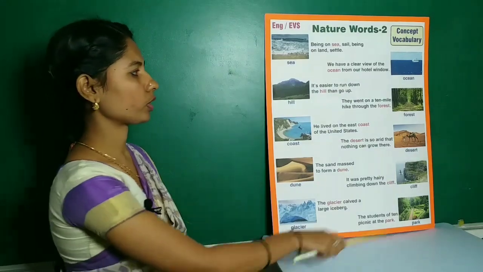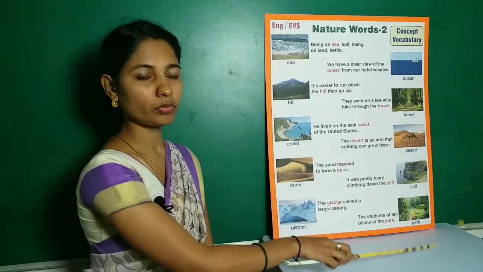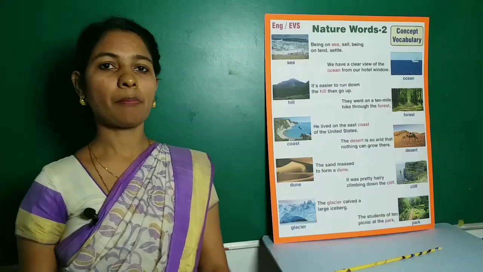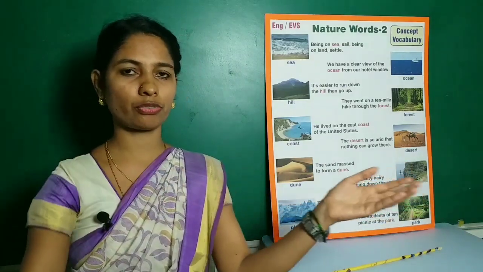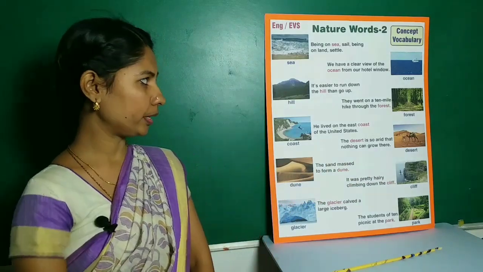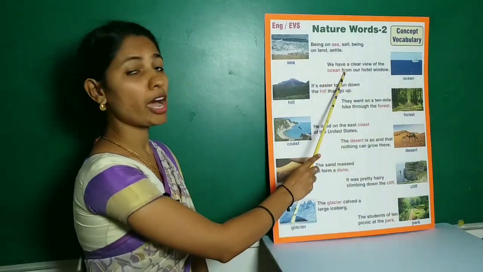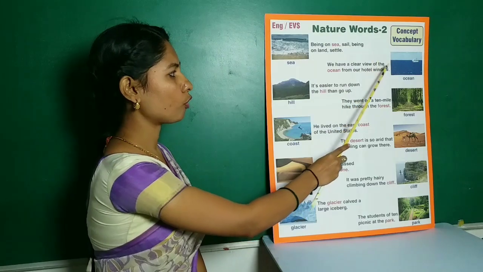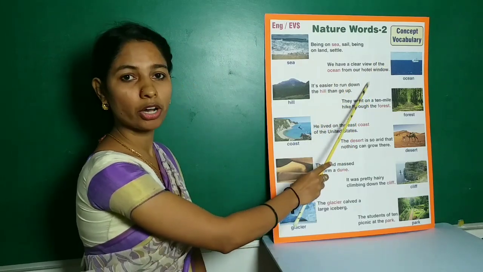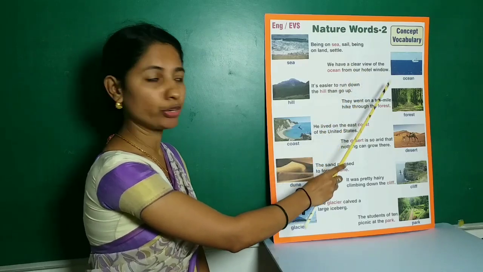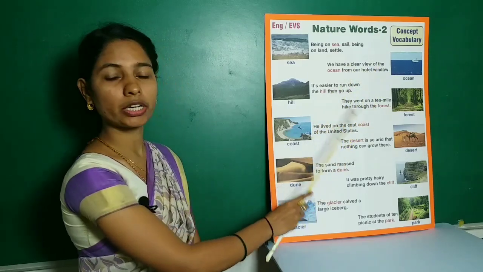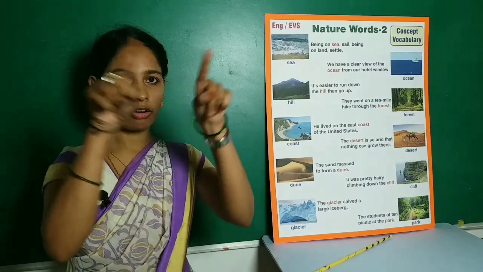Next, ocean. Ocean means a mass of salt water that covers most of the surface of the earth. Example, we have a clear view of the ocean from our hotel window.